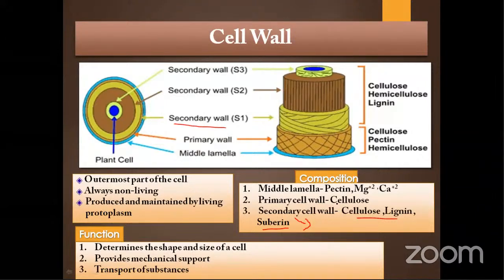Primary cell wall is composed basically of cellulose, and some hemicellulose is also present. And in the middle lamella, basically pectin, magnesium and calcium ions are present. Okay.